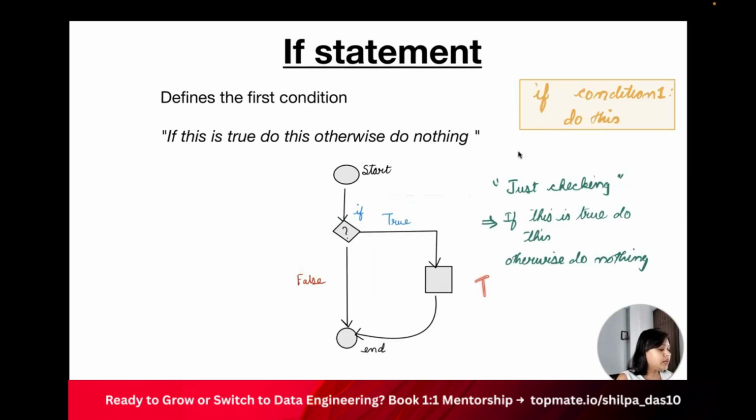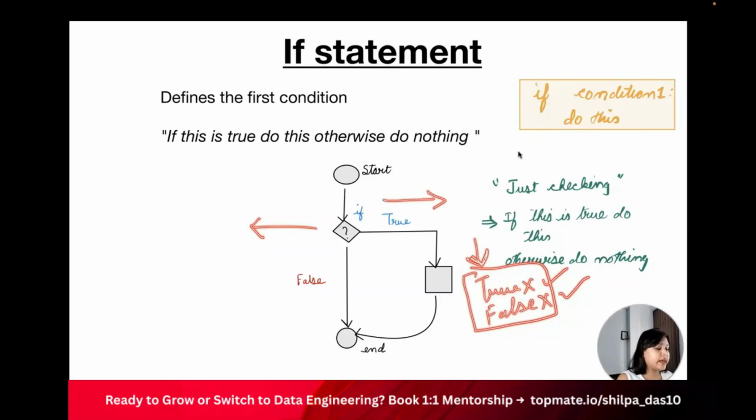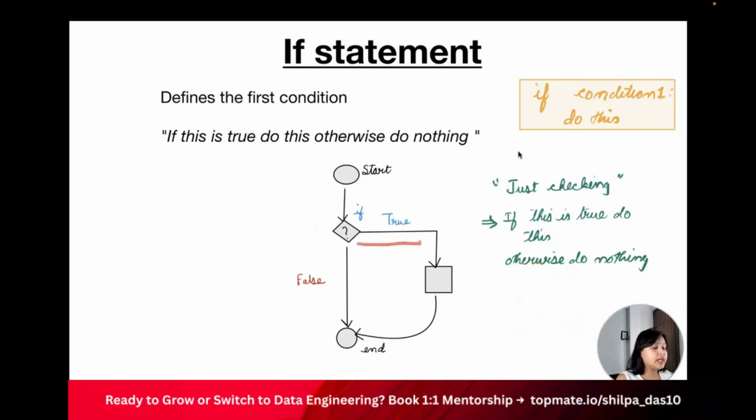At the same time, we cannot have both true and false, right? It is either true or false, so we have to take one way. We cannot have both directions here. Either we take the left side or the right side. In this case, if we take the right side, it's true, and if we take the left side, it is false, right?